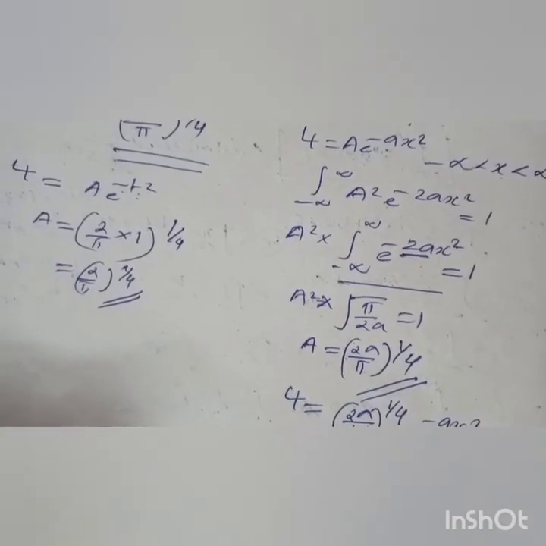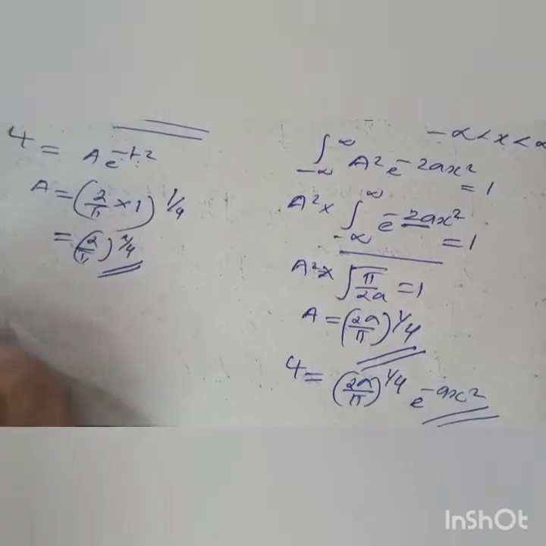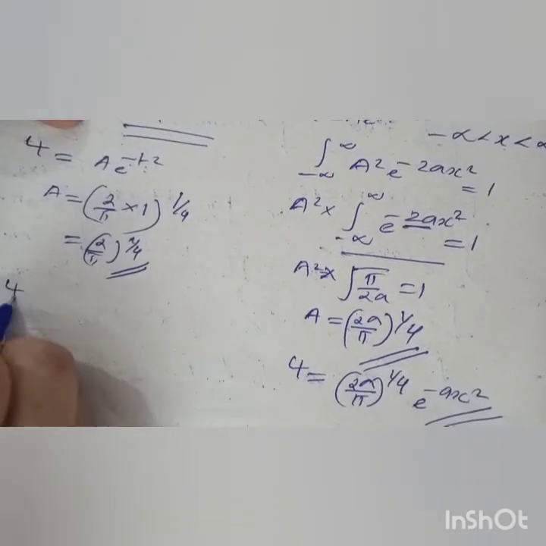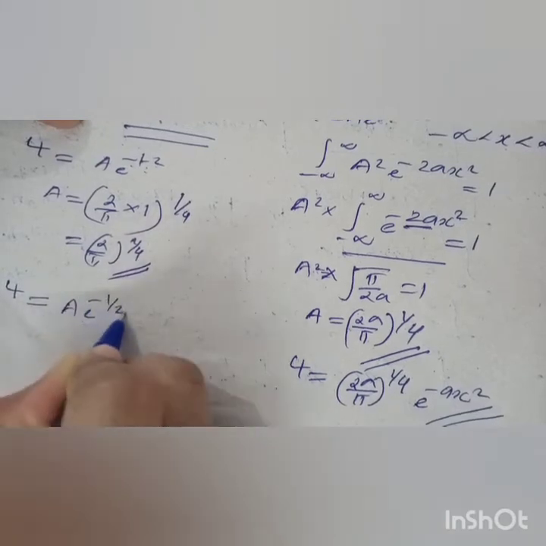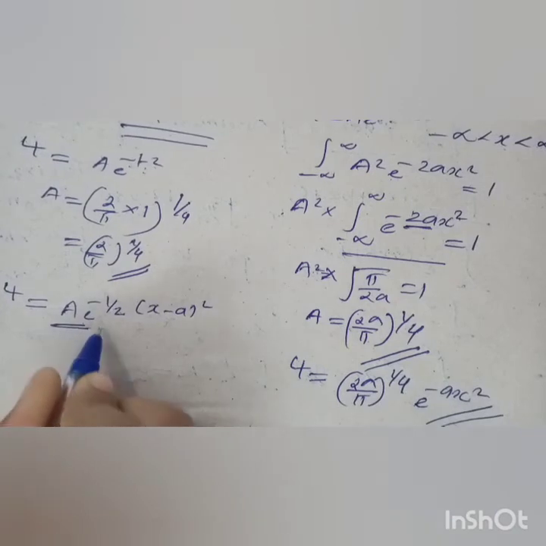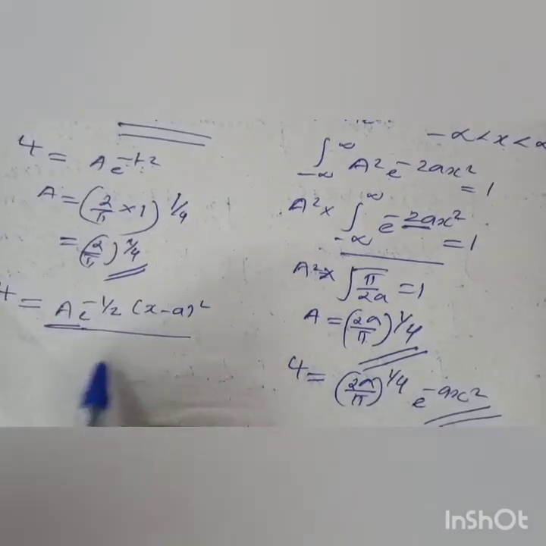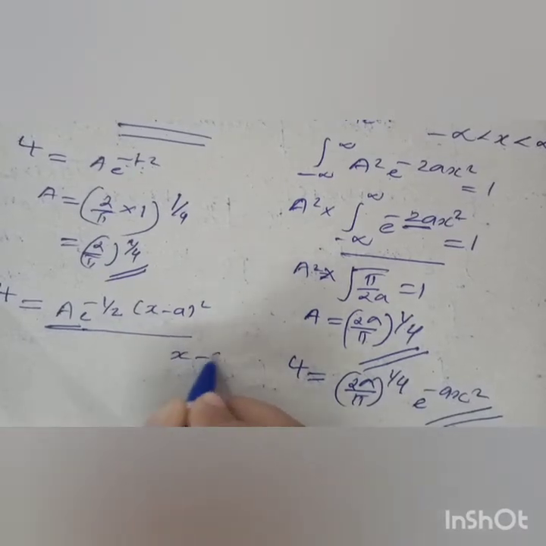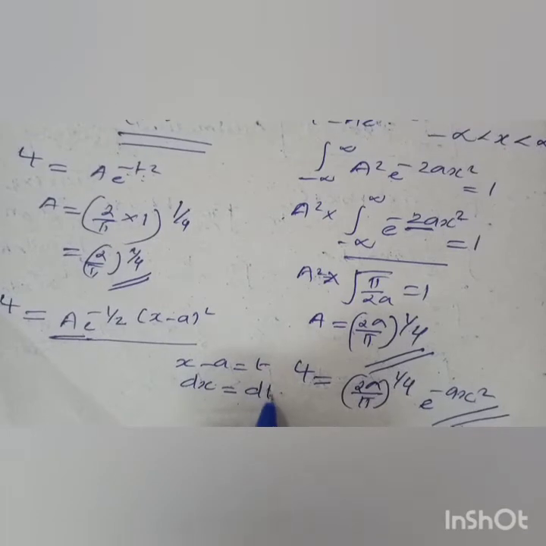Next we have to consider the wave function ψ = A e^(−½ (x − a)²). So we have to find the normalization constant. You know that it is of the form e^(−ax²), so it is a Gaussian. We put x − a = t, so dx = dt, and we get A e^(−½ t²).